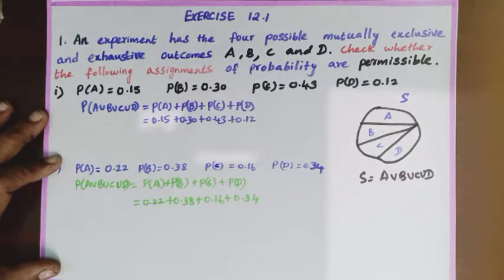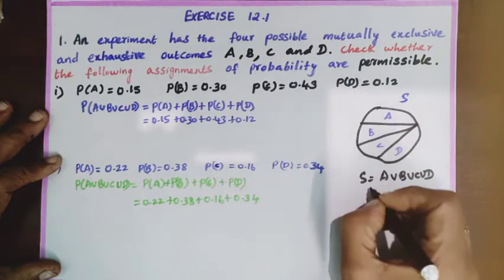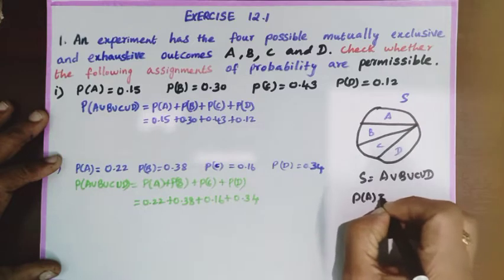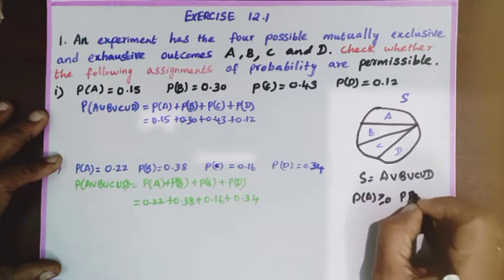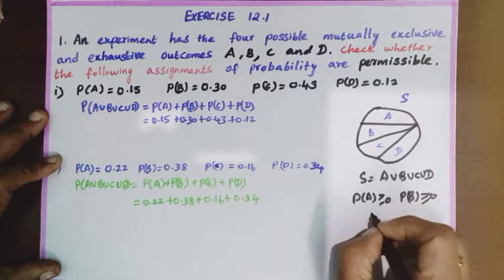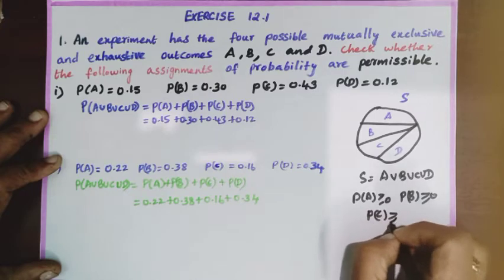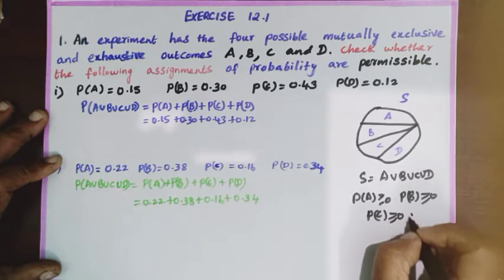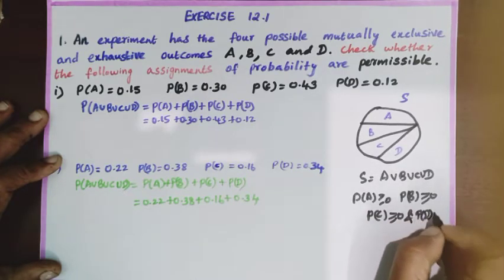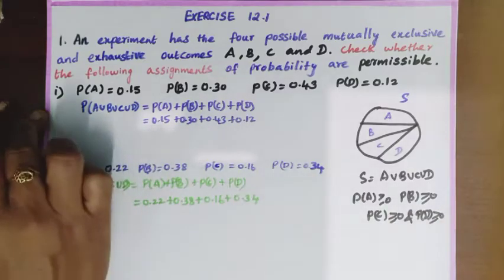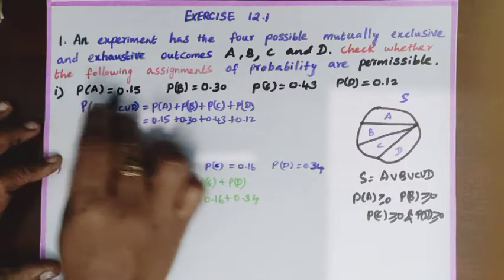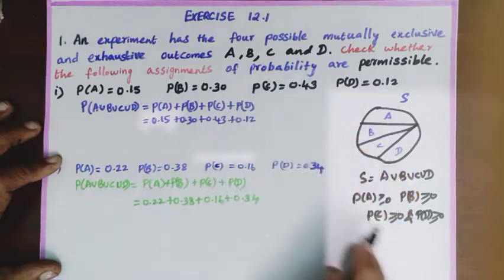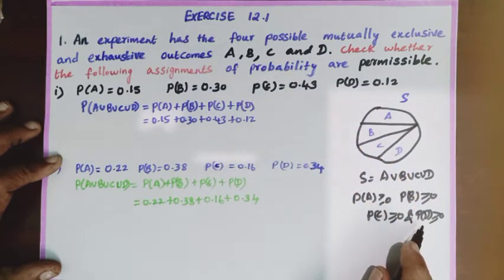Therefore, by axioms of probability, P of A is greater than or equal to 0, P of B is greater than or equal to 0, P of C is greater than or equal to 0 and P of D is greater than or equal to 0. Here, in the first subdivision, P of A, P of B, P of C, P of D are all greater than or equal to 0.